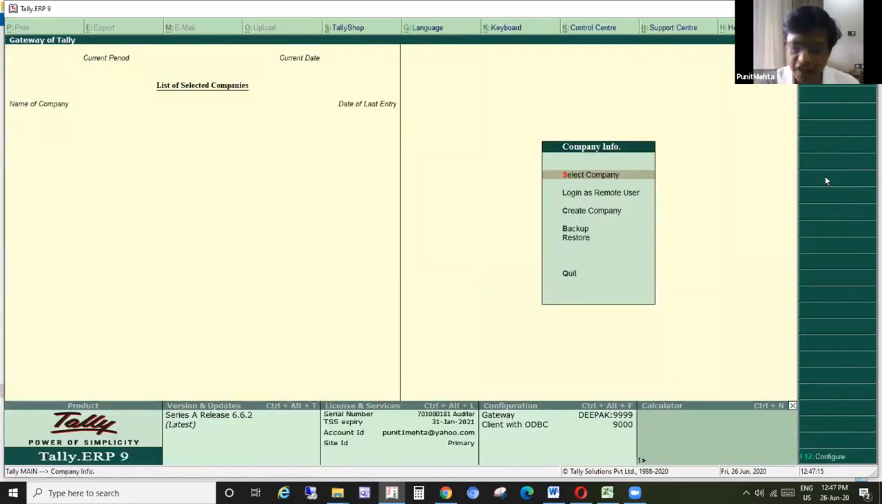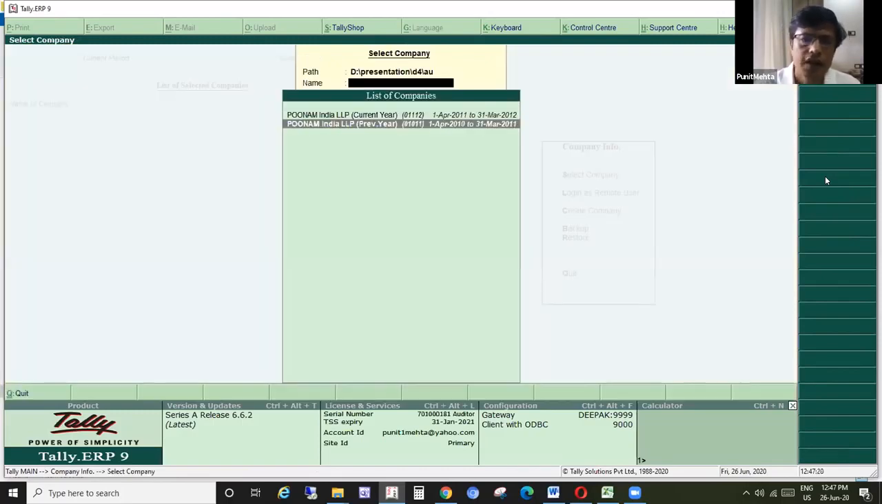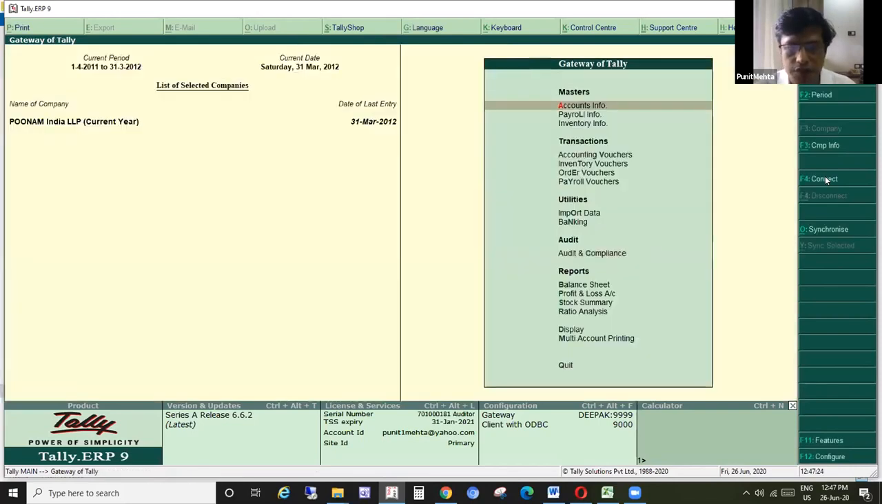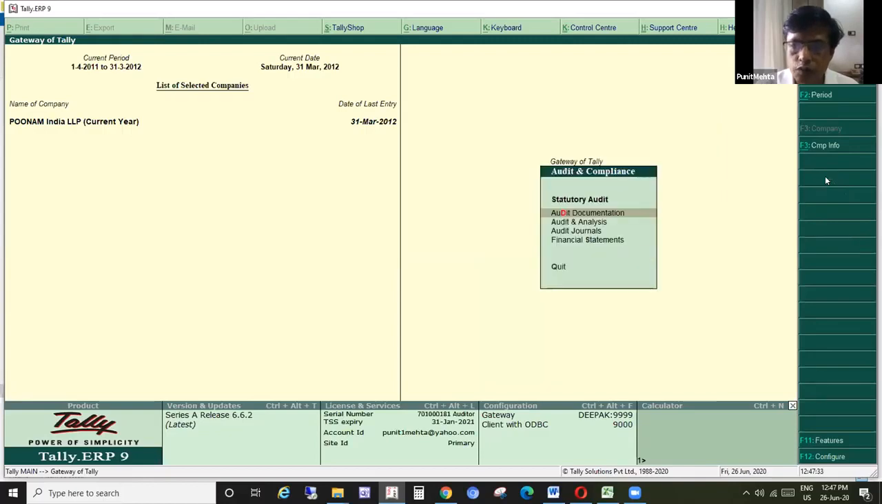This is the gateway of Tally. First, I will start my current year company. Username, password. Fine. This is the current year company for which I want to do the audit. I will go to the audit and compliance menu, then to the audit and analysis menu.